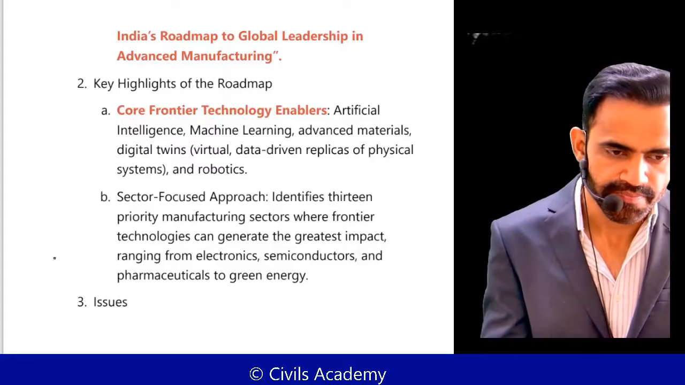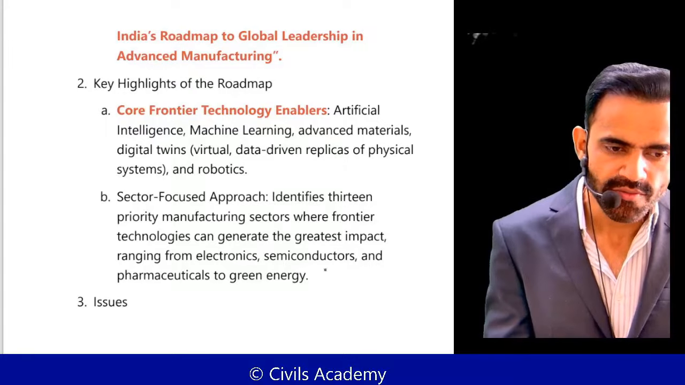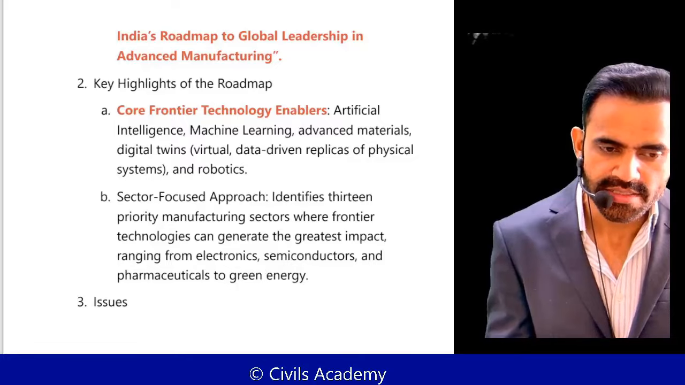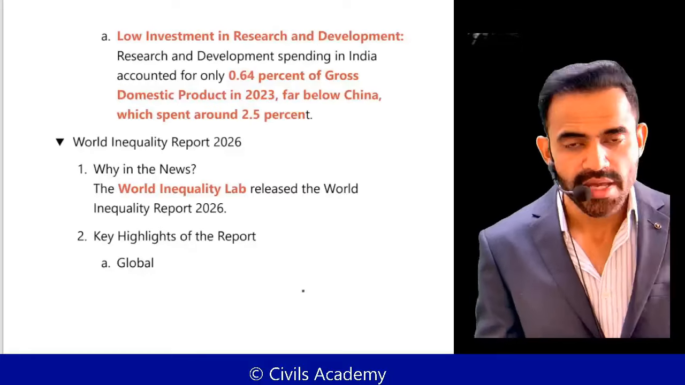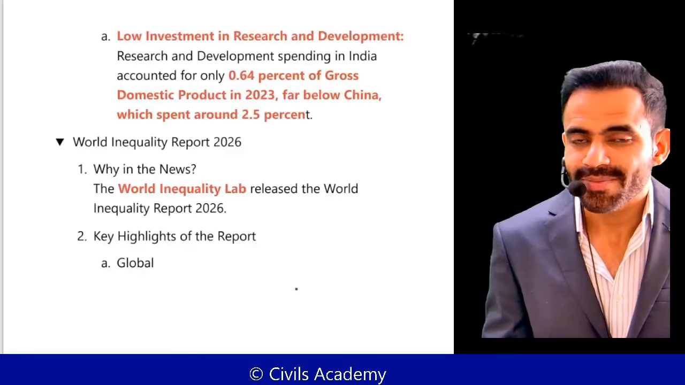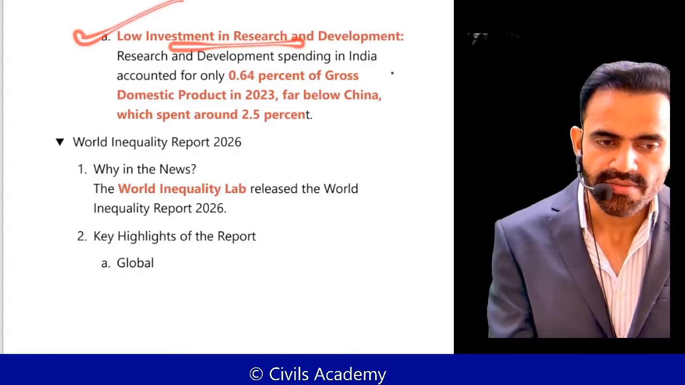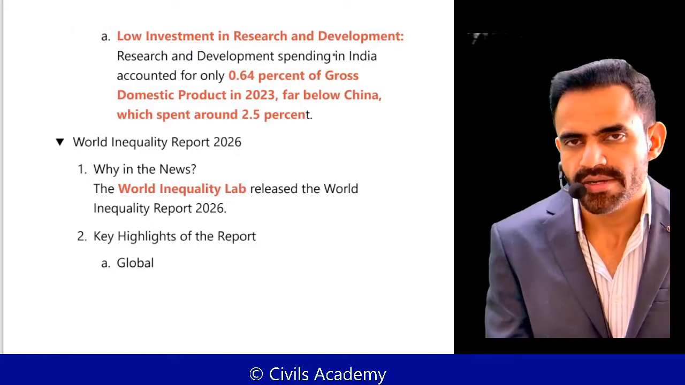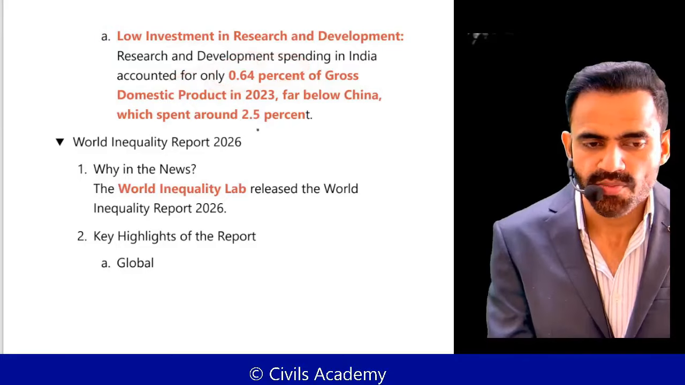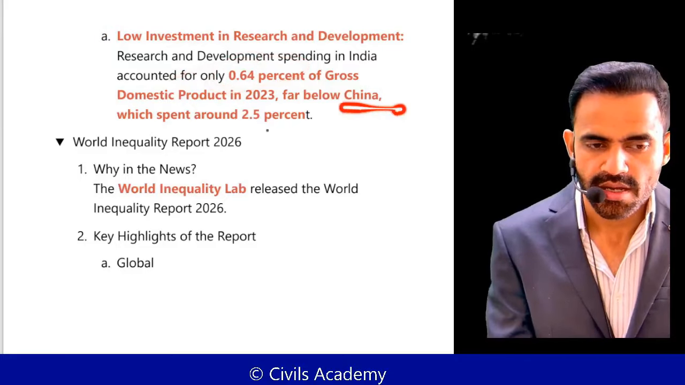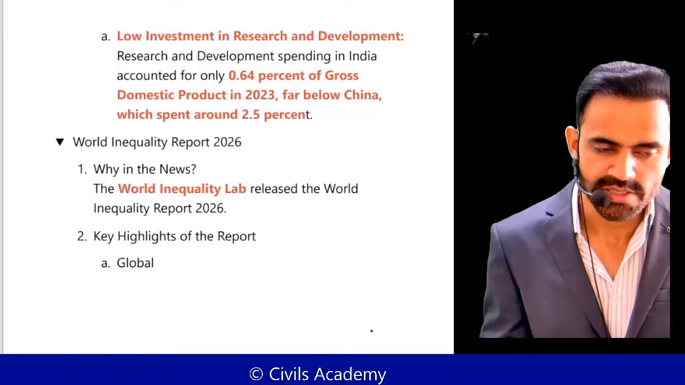Then we have to focus on other emerging areas such as electronics, semiconductors, pharma, green energy. What are the issues? The issues are that we are not that competitive when it comes to manufacturing. Our investment in research and development is quite low. For example, it is 0.64%. Countries like China spend roughly 2.5%.